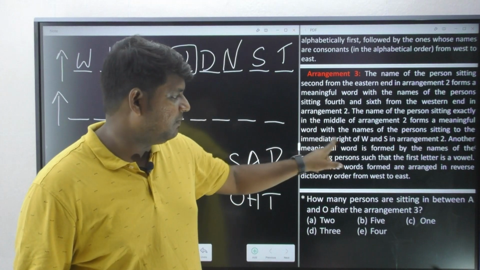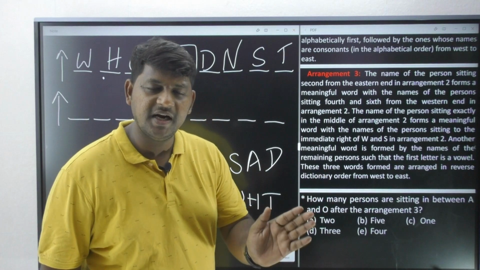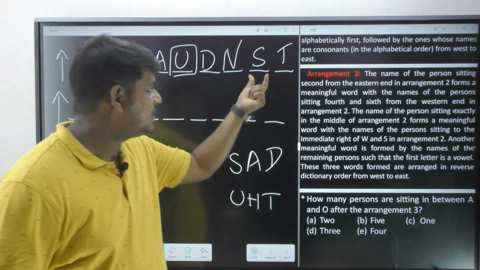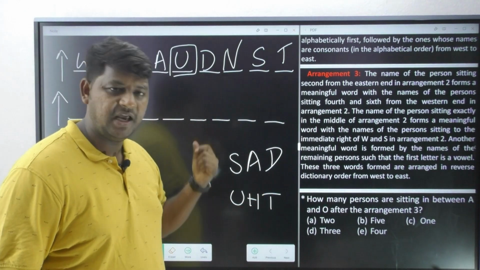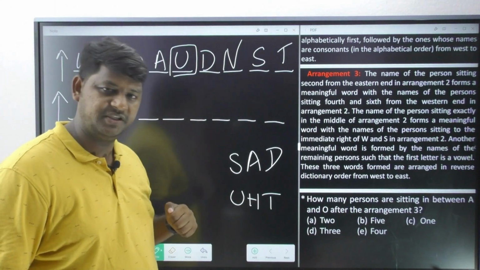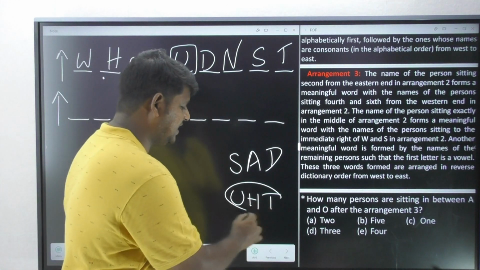You need to consider the immediate right of W and the immediate right of S. Who is the immediate right of S? T. And who is the immediate right of W in arrangement 2? H.